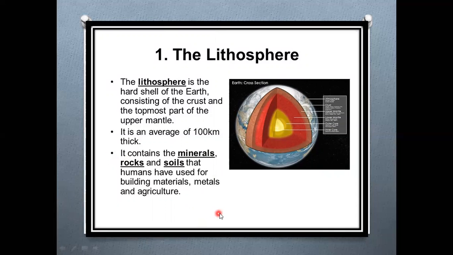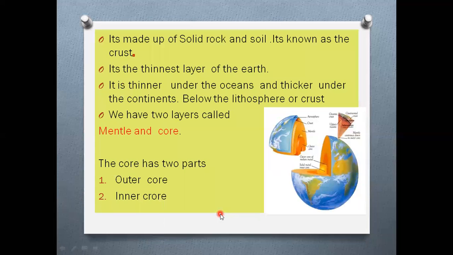This is known as the lithosphere, and it is made up of solid rock and soil. It is known as the crust. It is the thinnest layer. The lithosphere is a very thin layer of the earth, and it is thinner under the ocean. See children, it is thinner under the ocean and thicker under the continents.